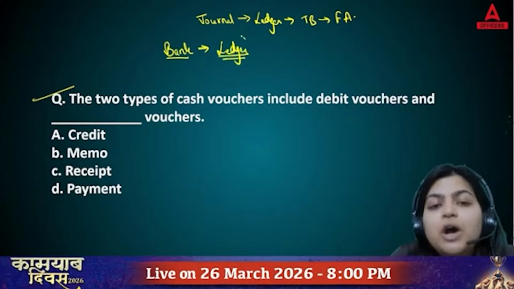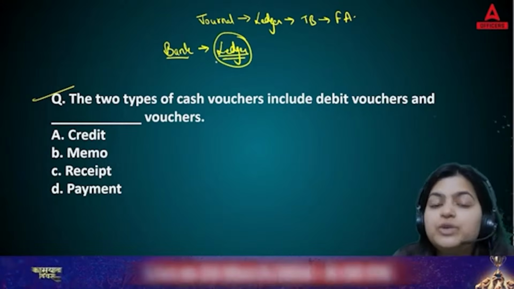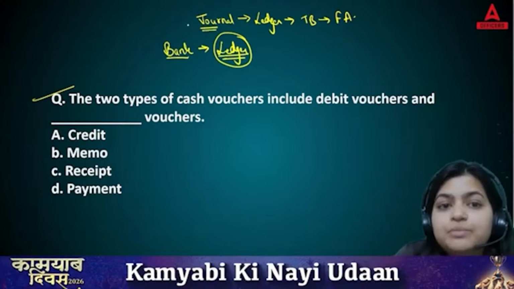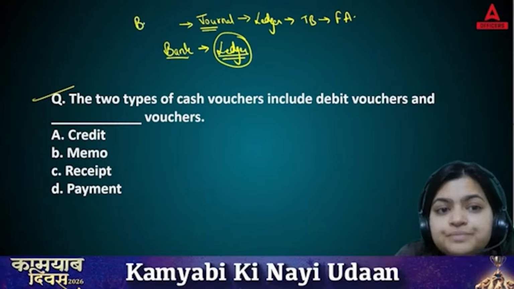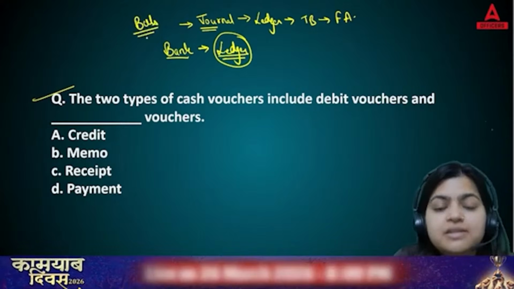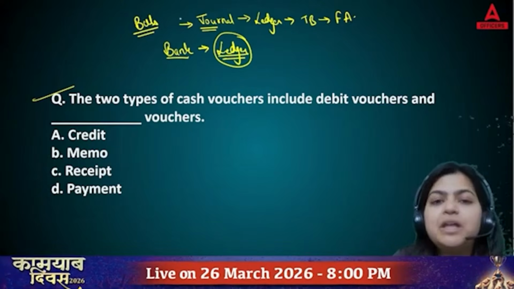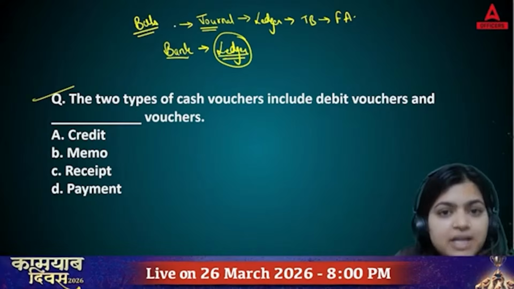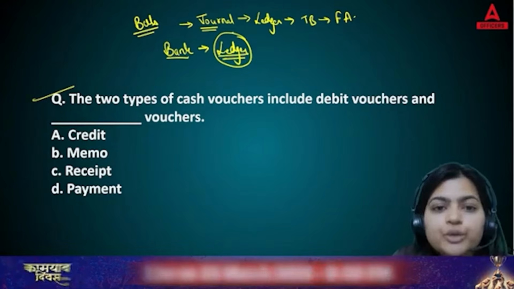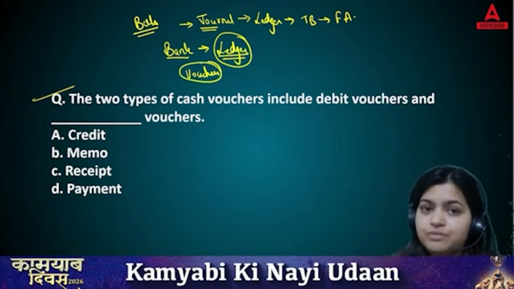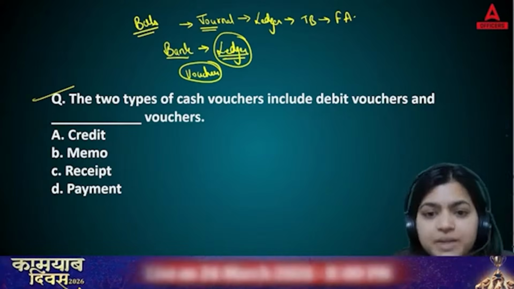Okay, so how you will be posting in ledgers? You require some proof. Yes, how you are posting in journal? You require some proof, and that proof is your bill. Yes, different types of bills, invoices. Yes or no? That is the proof of a transaction. Same in the bank, you require some proofs, some sort of legal document, and that legal document, that proof is given by vouchers. Vouchers are the proof that yes, this transaction has been done.